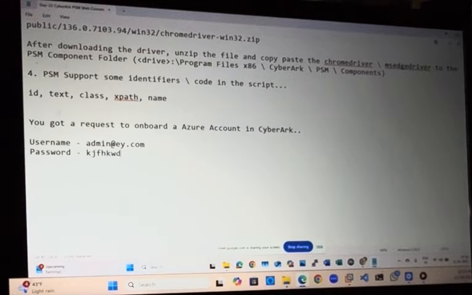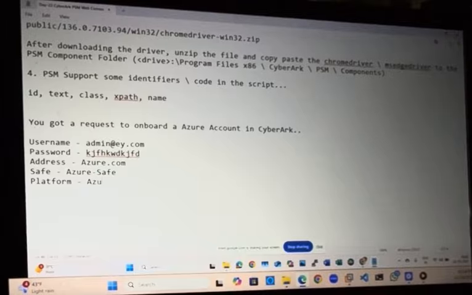The password is something, this is the password. The address is azure.com. You will select some Azure Safe, and the platform, you select some Azure or website platform. So you can onboard the same way how you onboard other accounts.